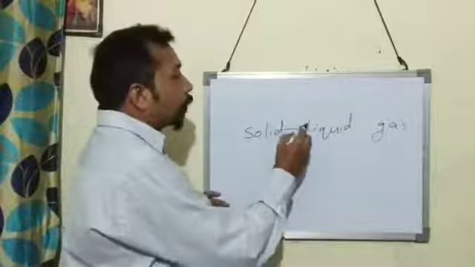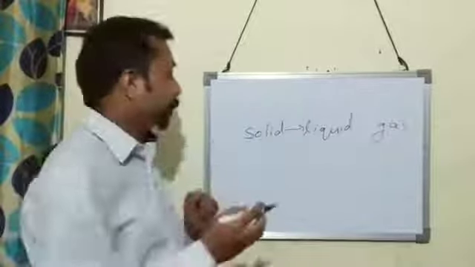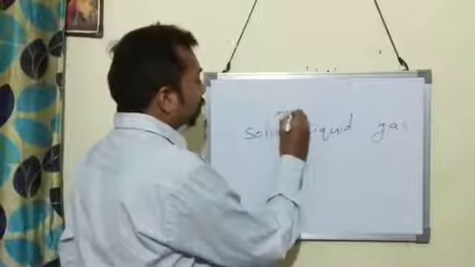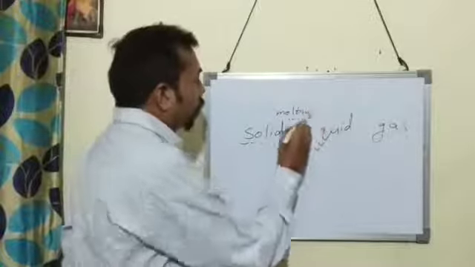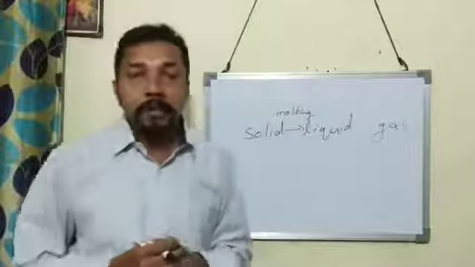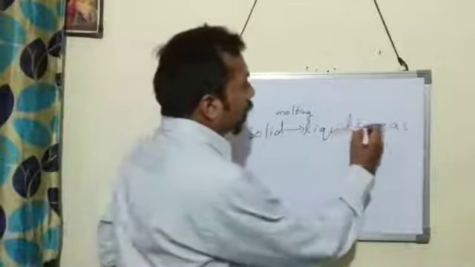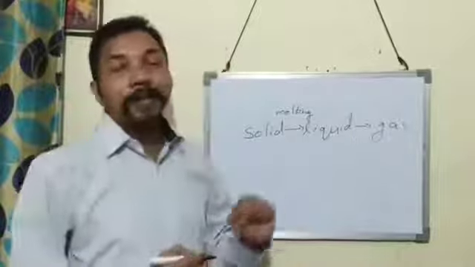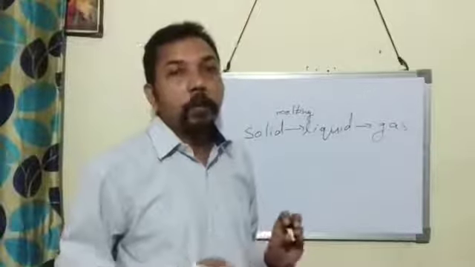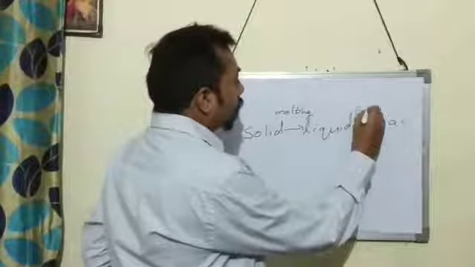This change of solid into liquid on heating is called melting. And the liquid on heating changes into gas at a constant temperature, which is called boiling.